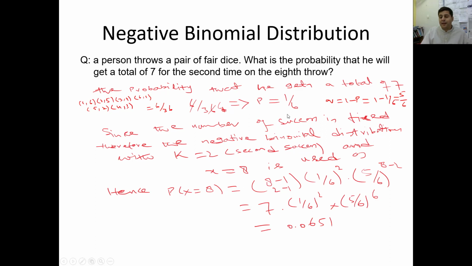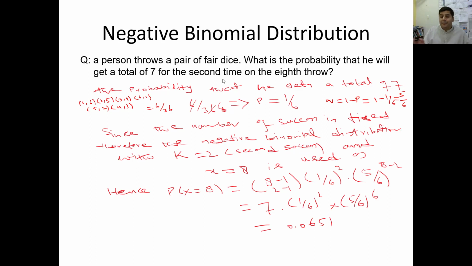And why are we using this? Because we are producing K successes. They mentioned the probability of getting a total of 7 for the second time. If they mention you throw a coin 7 times, what will be the probability of getting a head for the third time? Now this is a negative binomial distribution. This is not a binomial distribution. This is not a hypergeometric distribution.